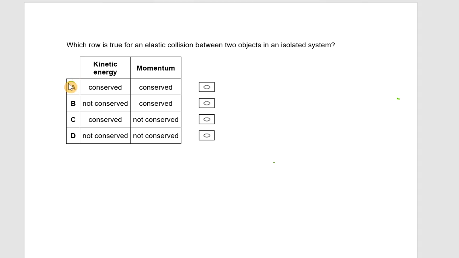And if you get the answer A, well done. So, which row is true for an elastic collision between two objects in an isolated system?